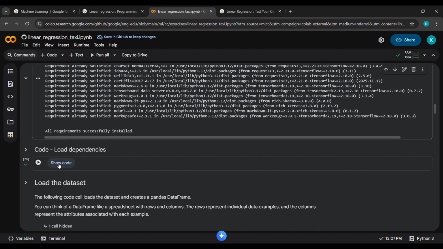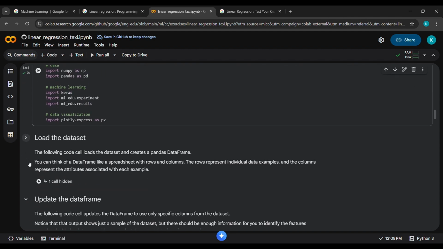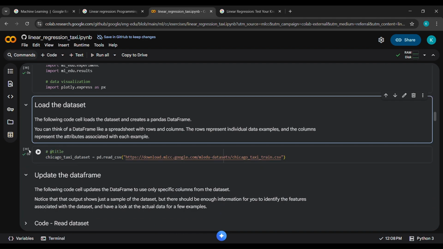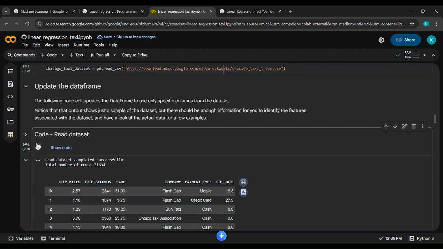Now here, click on show code. If you want, you can click on show code. Otherwise, directly you can click on this run button. For me it's 38, guys, but for you it will be 3. Like that, you have to go serial wise. See, I'll click on this run button. Then we can see here, for me 39 it came, but for you this will be your 4th code. Now scroll down and click on this run button. Like this, you have to complete all these codes, guys.